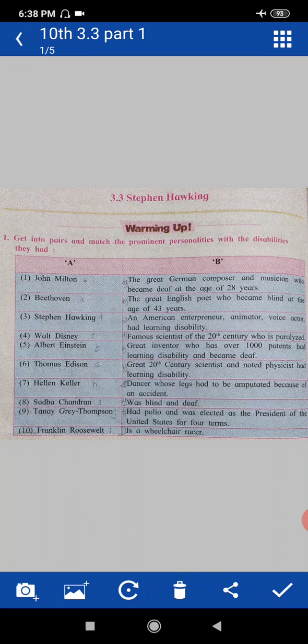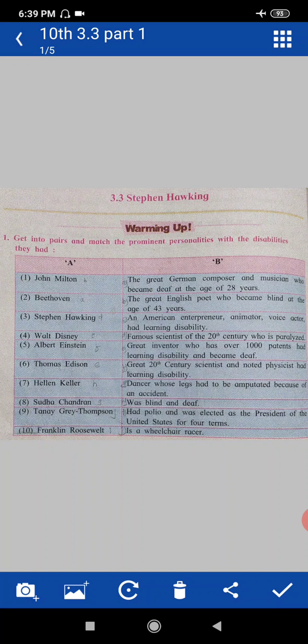Then Walt Disney. Walt Disney was an American entrepreneur, animator, voice actor, and he had a learning disability. Fifth, Albert Einstein.